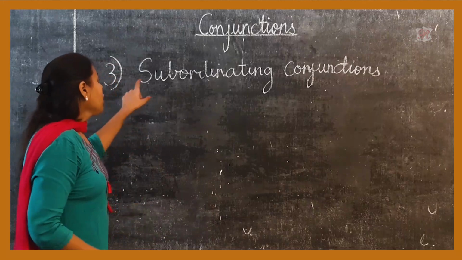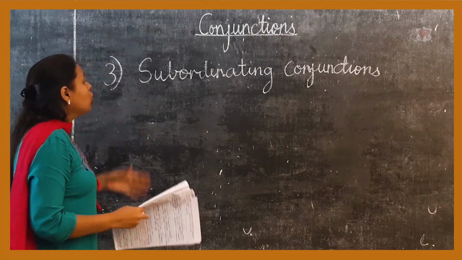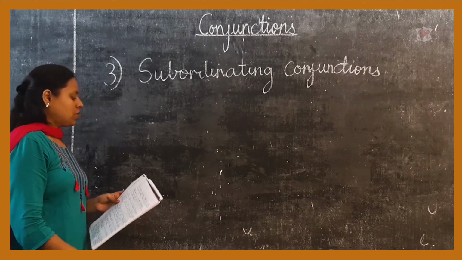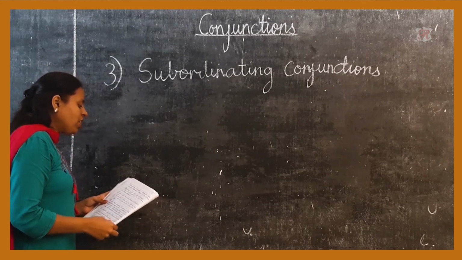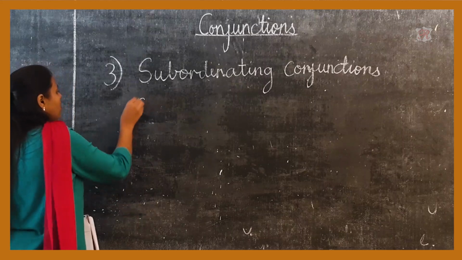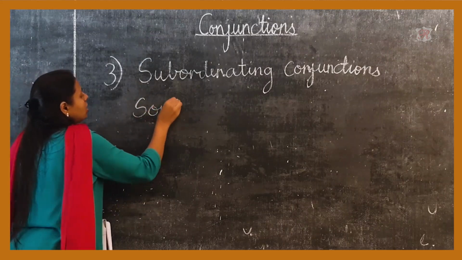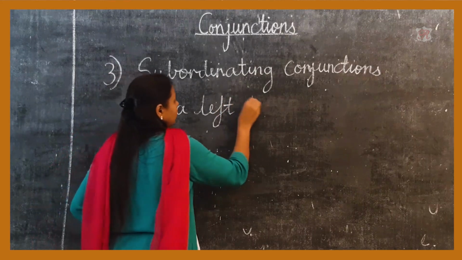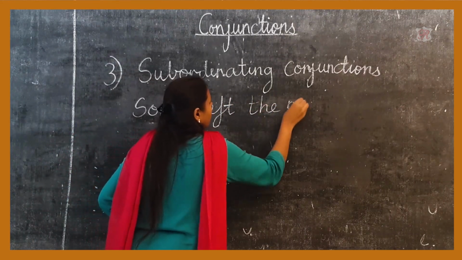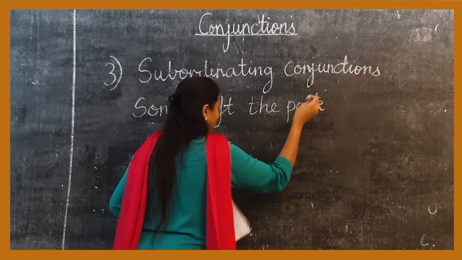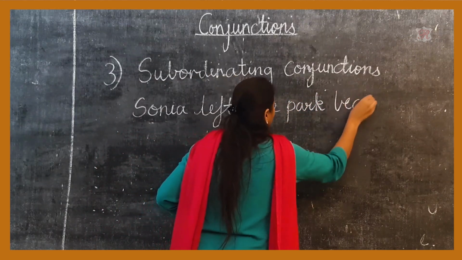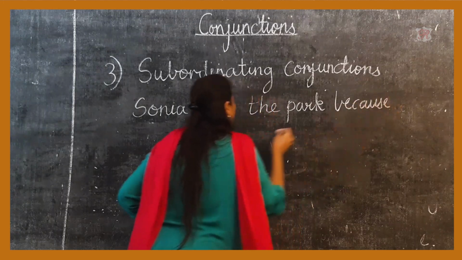Now, subordinating conjunctions are the words that are used to join a dependent clause to the main clause. If I give you an example: Sonia left the park because it was raining.